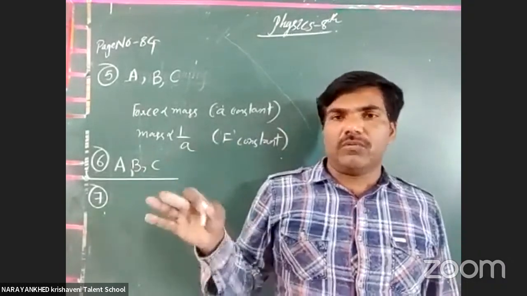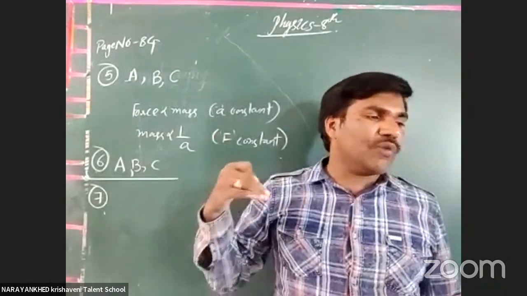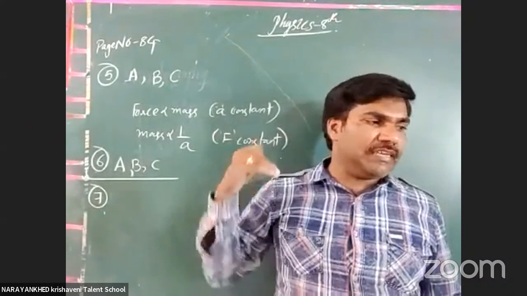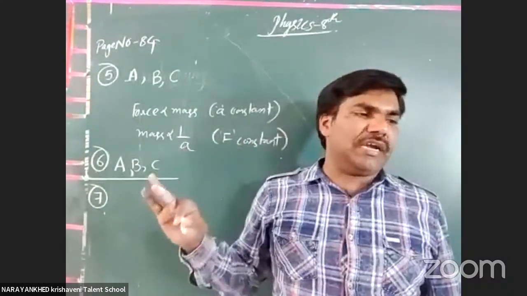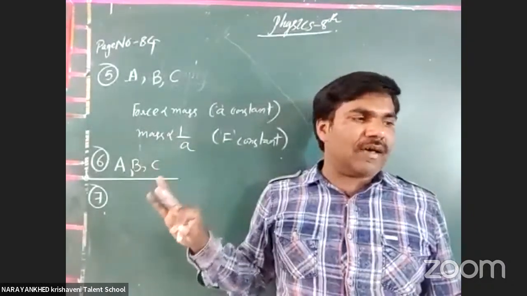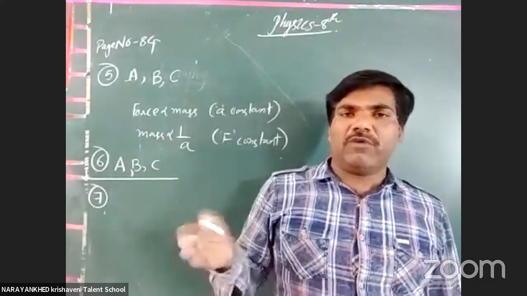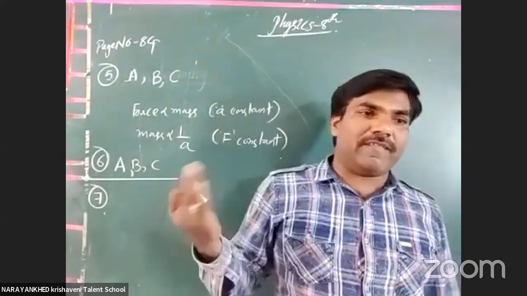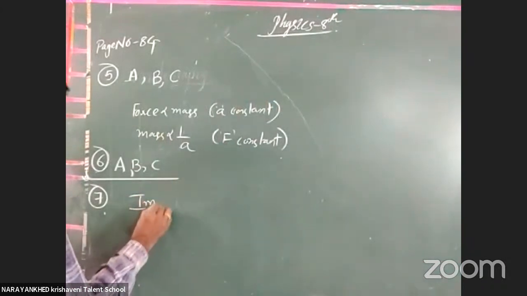Now you have to calculate the magnitude of impulse of the net force. The question is given in each situation. A 1000 kg car is moving along a straight line on an east-west road. Then match the magnitude of the impulse of the net force. Many may find the net force, but may not find the impulse. Impulse is required. What is the formula of impulse?